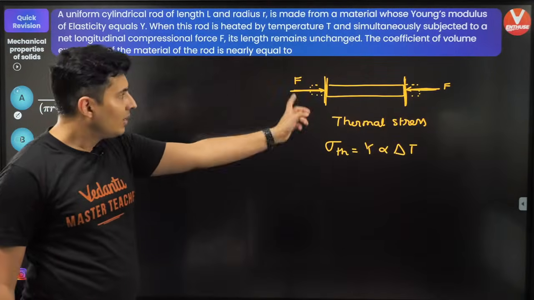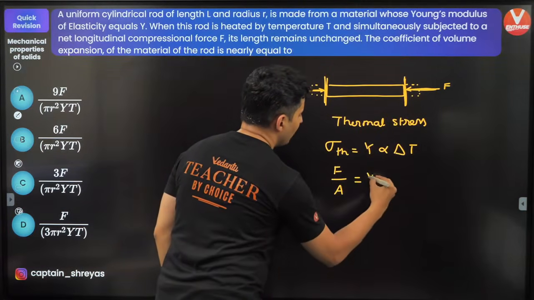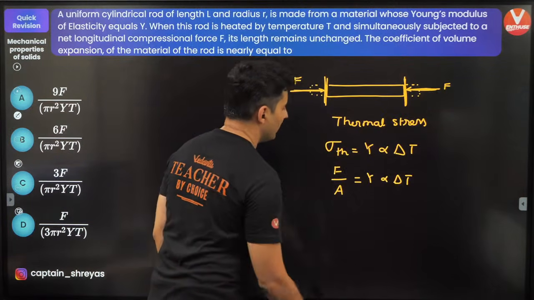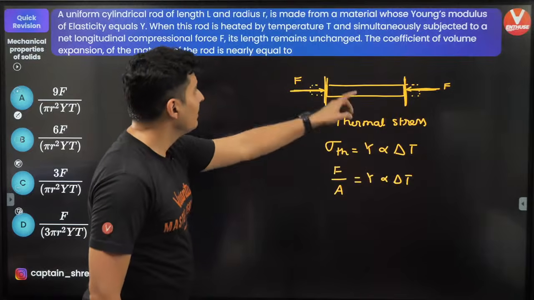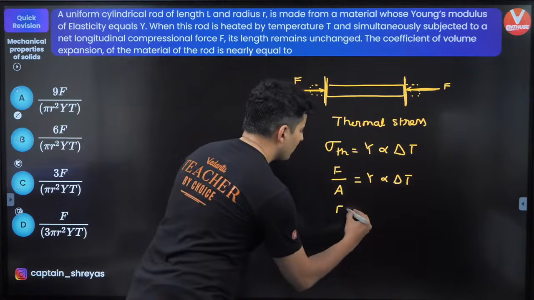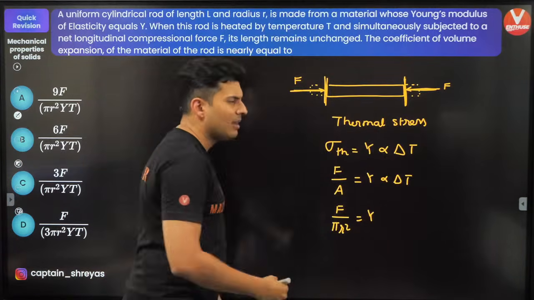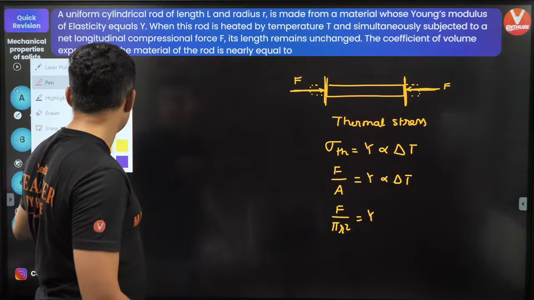What is stress? Force by area. So force by area is Y alpha delta T. Now I think we need coefficient of volume expansion. So let's do one thing. Before that, area is pi r square. Y alpha. Okay, I know what is the relationship.